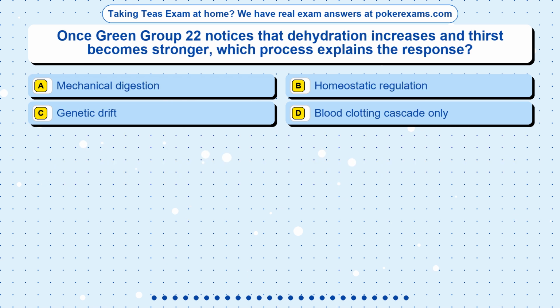Question 17. Once Green Group 22 notices that dehydration increases and thirst becomes stronger, which process explains the response? Option A, mechanical digestion. Option B, homeostatic regulation. Option C, genetic drift. Option D, blood clotting cascade only.